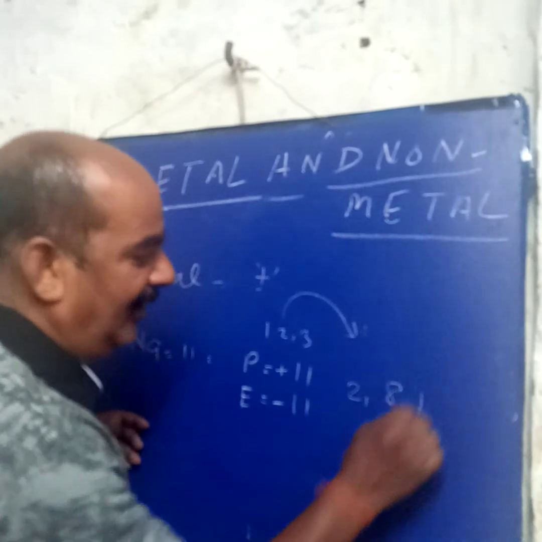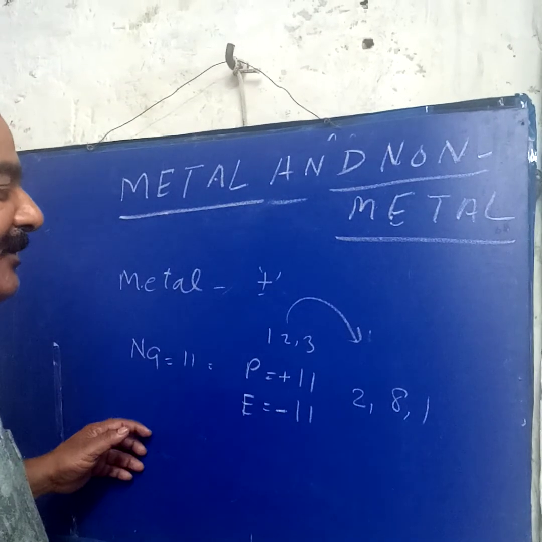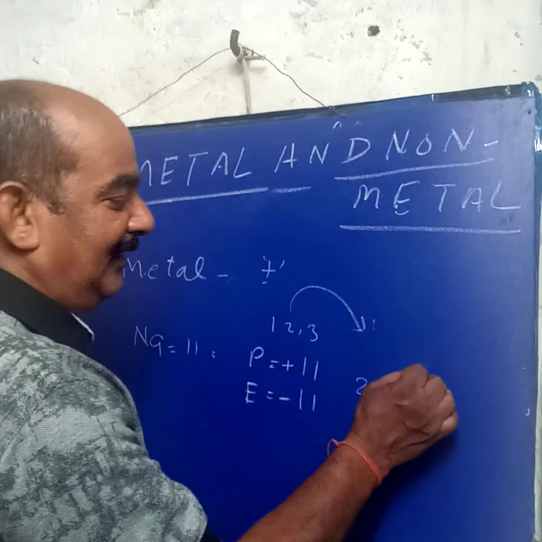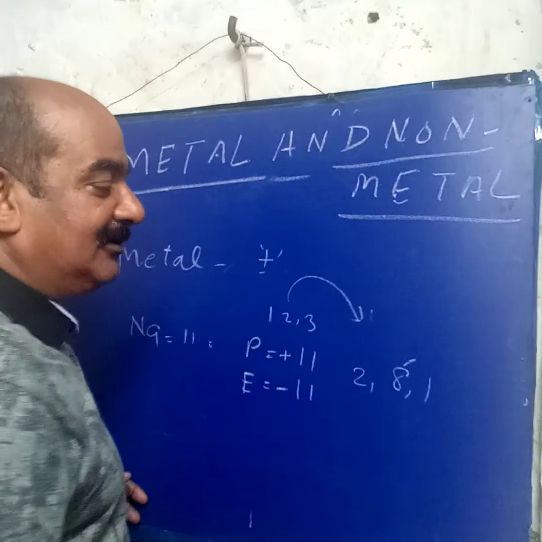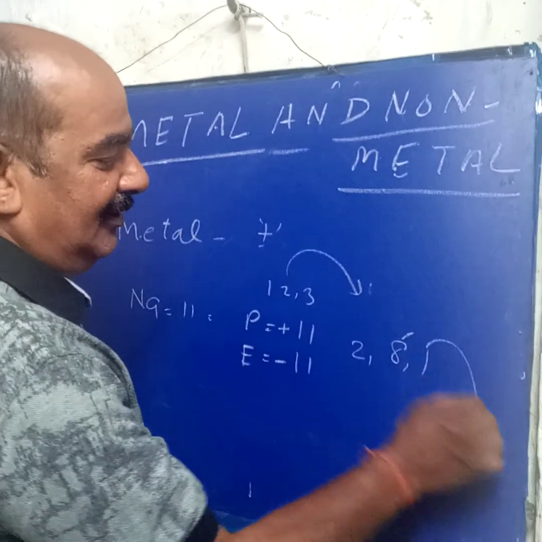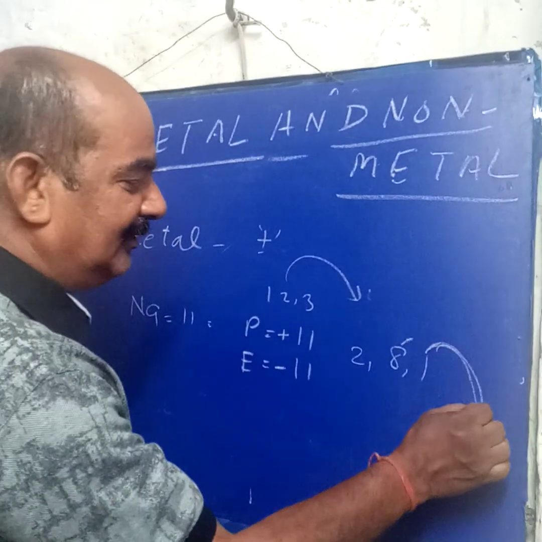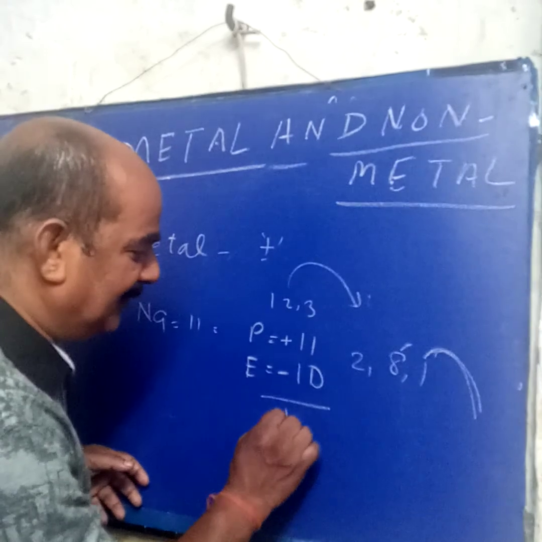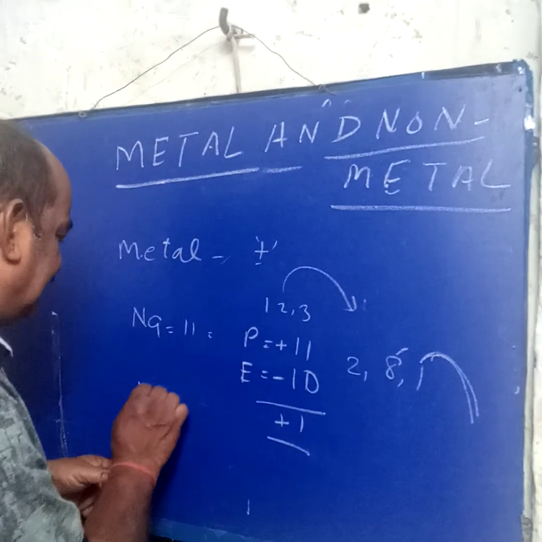Sodium's configuration is 2, 8, 1. How do metals reach the inert state? Inert means 8 electrons in the last orbit. Due to this, what does the metal do? It loses electrons. Suppose sodium loses 1 electron, the number of electrons becomes 10. Now it is 1 positive, so sodium has a 1 positive charge.